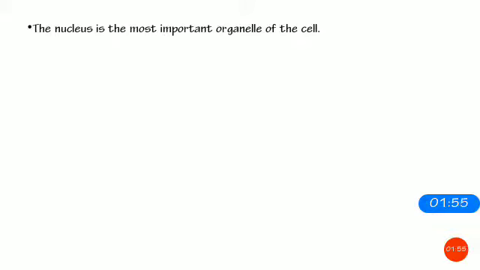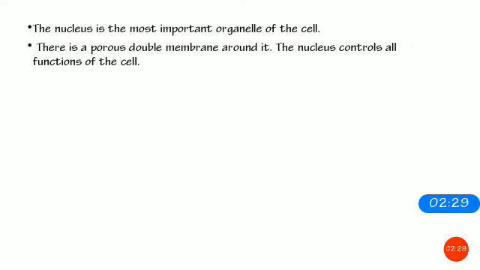The next topic is, what is the nucleus and why do we have to study it? Basically, why is it called the most important organelle of the cell? For example, you have a brain in your body, and this brain controls your body functions and movement. If the brain is dead, if it is not working, we will not be able to do any functions. We may be called living, but there is no function and no movement, so you will just be lying on a bed. That is why the nucleus is the most important organelle of the cell.